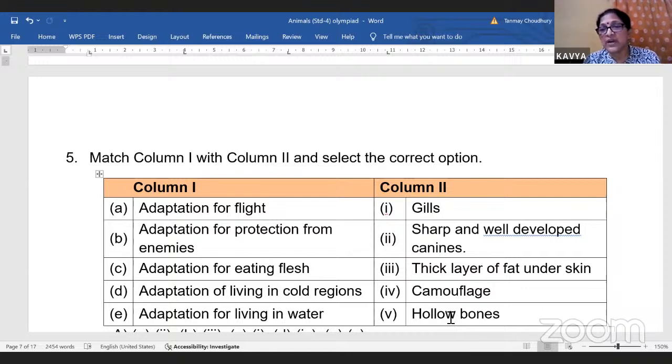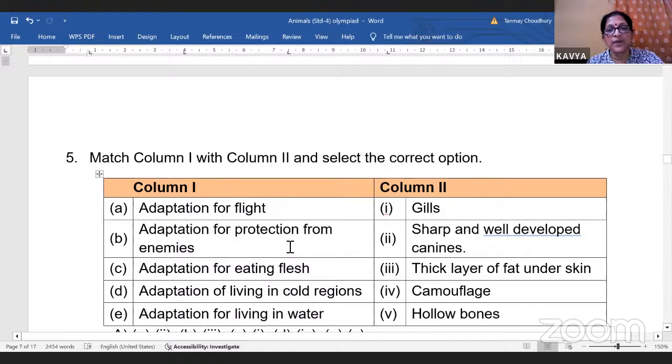That is why we have copied the streamlined structure to make our submarines, our boats, our aeroplanes. You'll find that aeroplanes have got a streamlined body, okay, which is thick in the front and then it is pointed down. Just like when you make paper aeroplanes, you make them pointed. Why do you make it pointed? So that it can fly fast. So this is known as a streamlined body. And that is a type of adaptation which animals have. The animals who fly, they have it. Animals who swim, they have it. Okay, adaptation for flight is hollow bones.